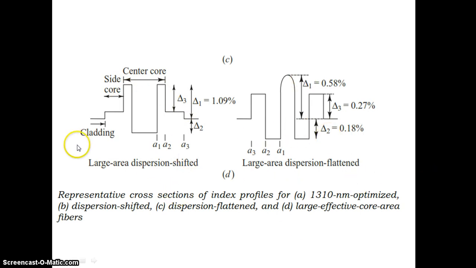Dispersion shifted. The point at which the waveguide dispersion and the material dispersion cancel each other is called the zero dispersion. If that zero dispersion is shifted to the longer wavelength, to reduce the effect of wavelength, that is called the dispersion shifted fiber. Okay, dispersion shifted. Large area dispersion flattened: if the dispersion is made uniform throughout the wavelength, then that is called dispersion flattened fiber.